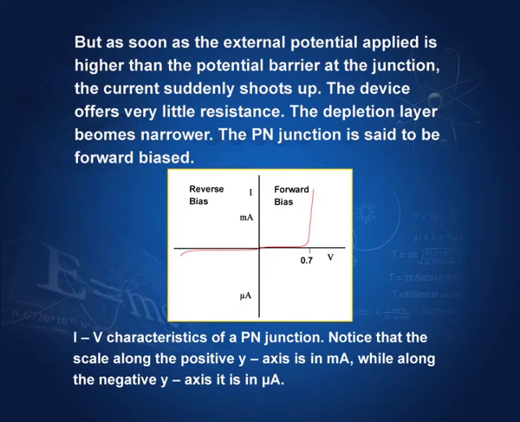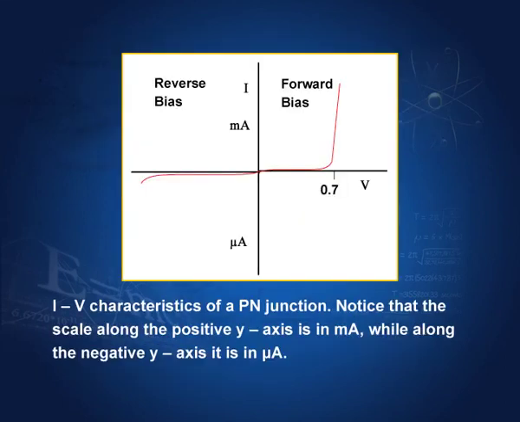You see, up to 0.7 volts in silicon, no current, but as soon as the external potential applied is higher than the potential barrier, which in silicon is 0.6 volts, the current suddenly shoots up. You see the characteristics of a p-n diode junction. Up to 0.7 volts there is very little current, and beyond that it just shoots up. And this is the reverse current, very small reverse current. You can see it is microamperes, this is milliamperes. So, the current here is really very high compared with the current on this side.